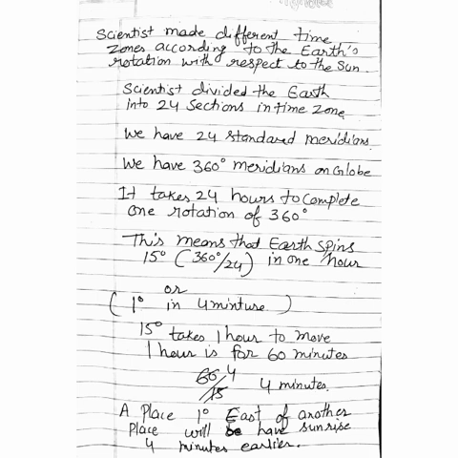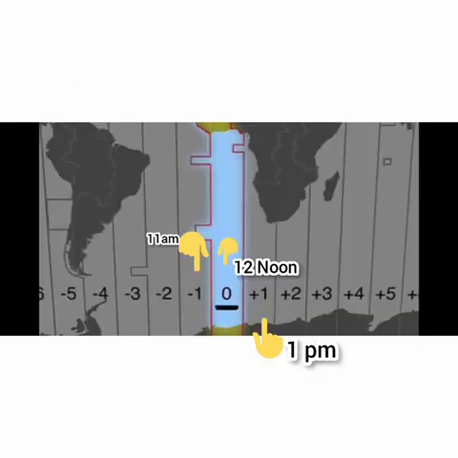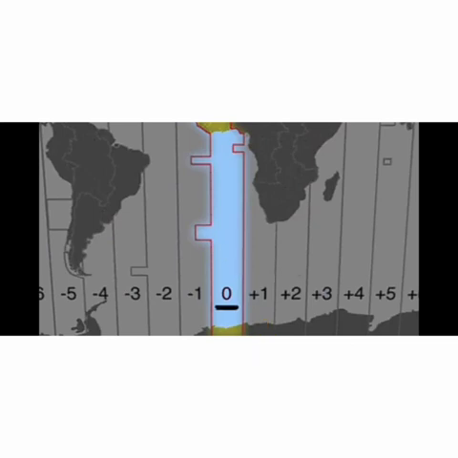So how can we calculate time according to that, children? Here, if we have 12 o'clock, 12 noon at our prime meridian, then what would be the time at the next 15 degree interval in the east side? It would be 1 o'clock PM. And if we go back to the western side, then what would be the time at the 15 degree interval there? It keeps on decreasing by 1 hour in the west side, so their time would be 11 AM. With that method we can calculate the time of each country and each city.